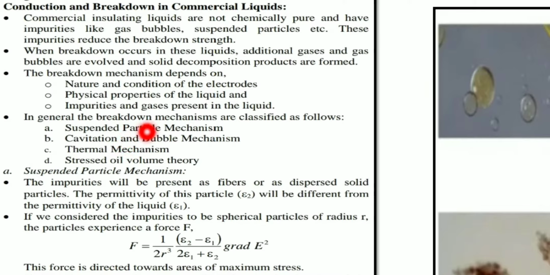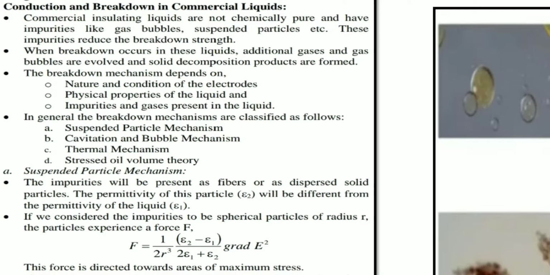Okay, next, this breakdown mechanism which occurs in the commercial liquids has been explained. This breakdown mechanism is classified as follows. The first one is the suspended particle mechanism, the second is the cavitation and bubble mechanism, the third is the thermal mechanism, and the fourth is the stressed oil volume theory. These are the four classifications of breakdown mechanism in commercial liquids. Okay, let us study them one by one. The first one is the suspended particle mechanism.